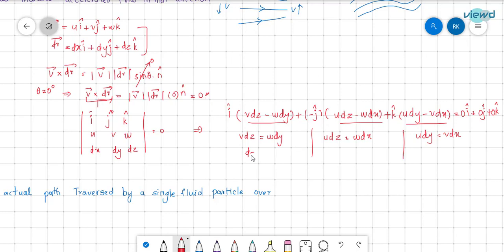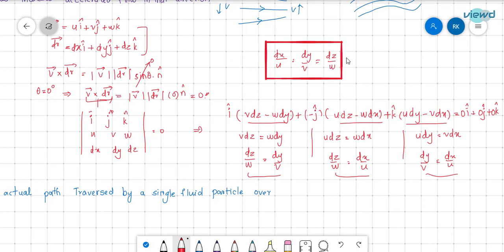From these, dz divided by w is equal to dy by v, dz by w is equal to dx by u, and dy by v is equal to dx by u. From these three equations, we can say that dx by u is equal to dy by v is equal to dz by w. So this is the equation of streamline. This is a very, very important equation of streamline: dx by u is equal to dy by v is equal to dz by w.